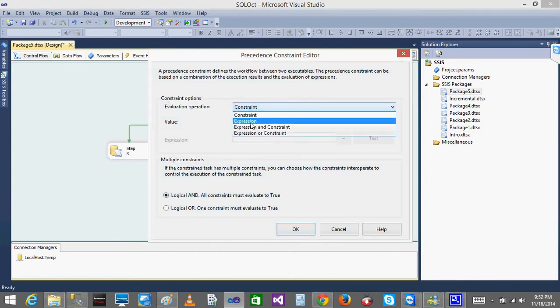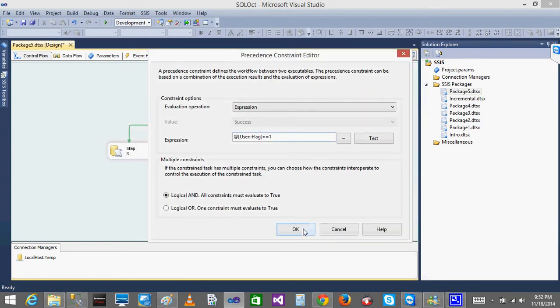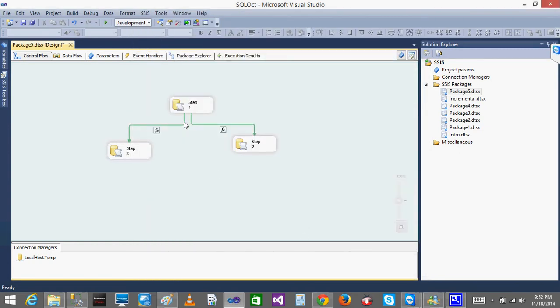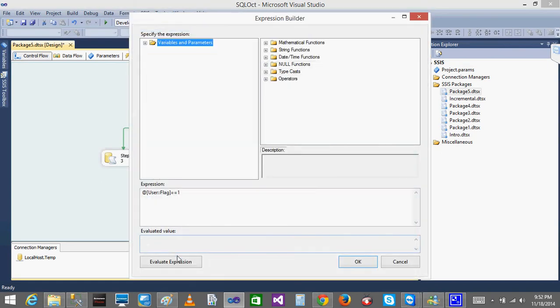Now I click on this, I'll click it as an expression. Now I can see if flag is equal to 1, then I want this to execute. Because if I give logical AND, right? Okay, it is not a big thing. So now what happens if the value is 0? See, when I evaluate expression, why is it showing false? Because the user flag has a value 0, right? So 0 equal to 1, it is comparing and it's saying false. That's the thing. Don't worry about that.